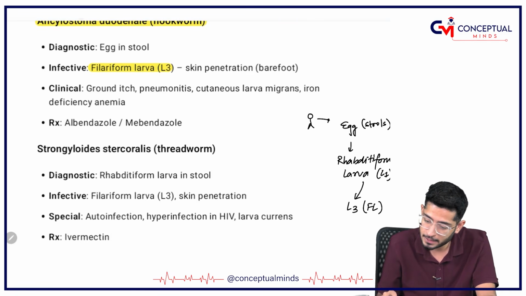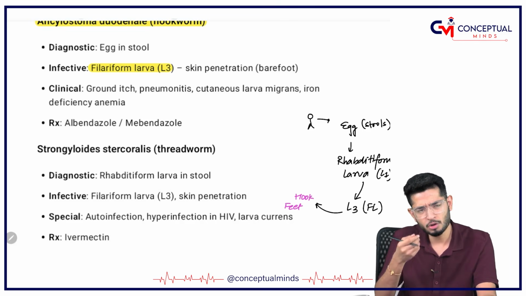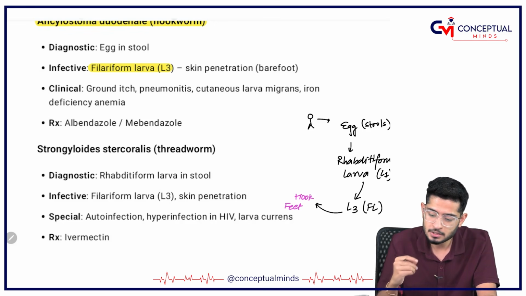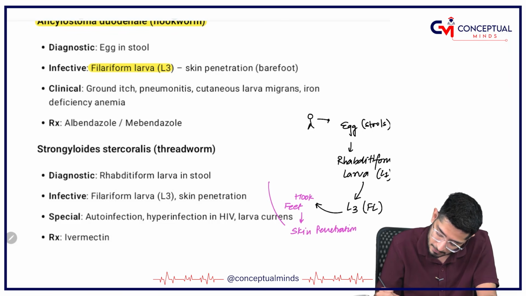And after this filariform larva, because these are hooked organisms, the hook is going to go to the feet, and it will have skin penetration. So it is going to penetrate into the skin. Then after penetrating into skin, it might go to lungs.